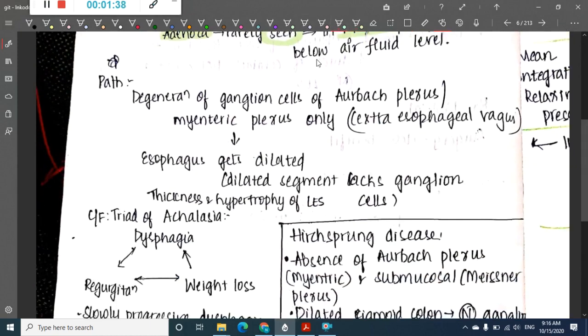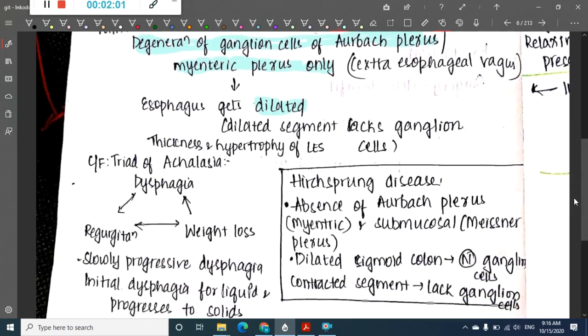Then what about the pathogenesis? It mainly occurs due to degeneration of ganglion cells of Auerbach plexus or myenteric plexus. Whenever there is degeneration of these ganglion cells, that will lead to achalasia cardia. Here the esophagus is dilated. Because of the lack of ganglion cells, there is lack of contraction, and as a result you will see the dilated segment, and thickness and hypertrophy of the lower esophageal sphincter is also seen.